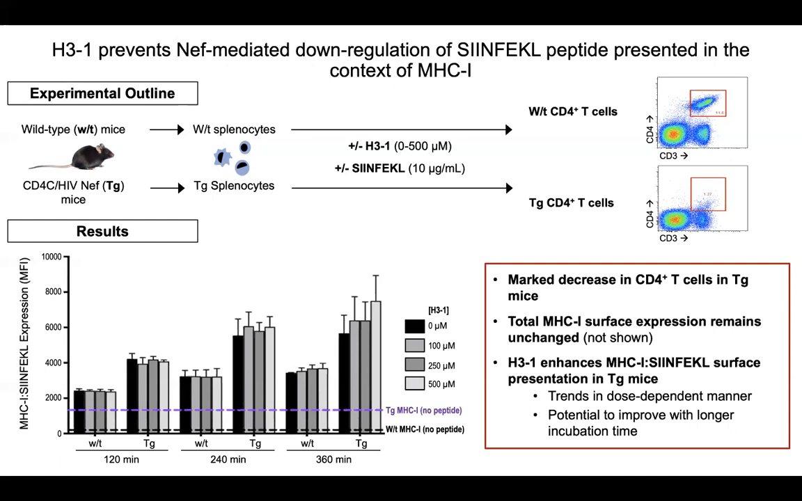At each time point, 2, 4, and 6 hours, we measured this surface MHC class 1 for our wild-type and our transgenic mice, with increasing concentrations of H3.1. So we saw consistent MHC1 SIINFEKL complex in our wild-type mice, and this was consistent across incubation times and increases in H3.1. However, our CD4 T cells from our transgenic mice had improved surface presentation of MHC SIINFEKL complex. With these observations, we're in the process of conducting future studies that have a prolonged incubation time to see if this trend continues with a longer incubation time, as well as what appears to be a dose-dependent response as a result of H3.1.